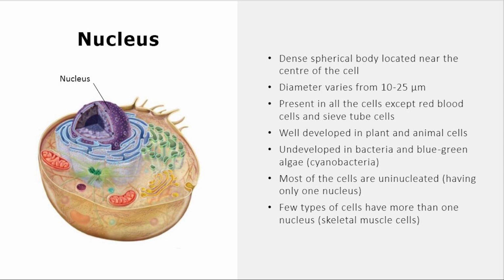Most of the cells are uninucleated, having only one nucleus. Few types of cells have more than one nucleus, or you can say multinucleate. For example, skeletal muscle cells.